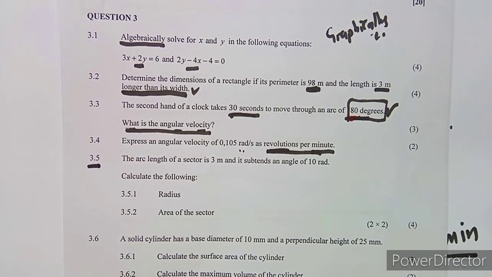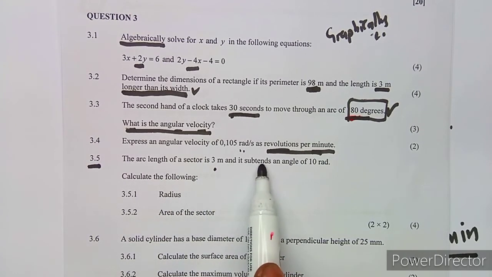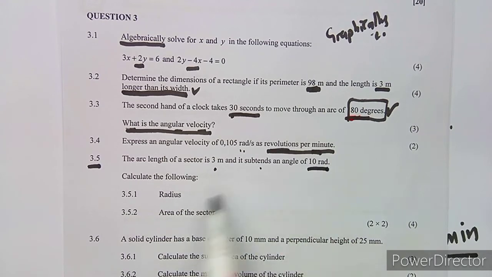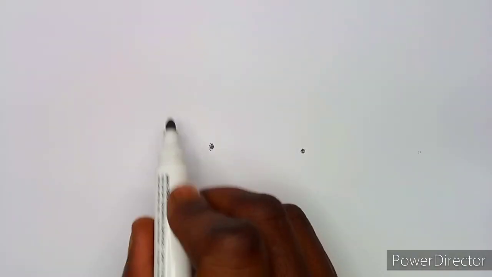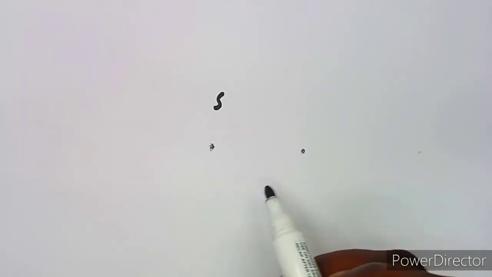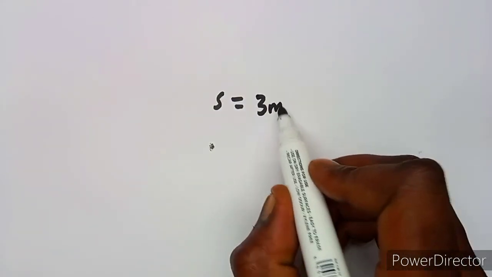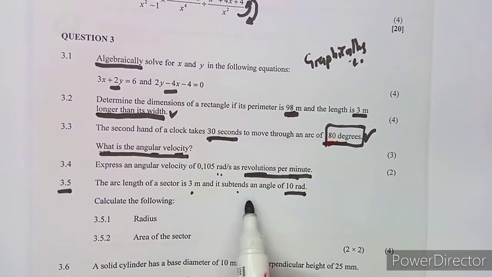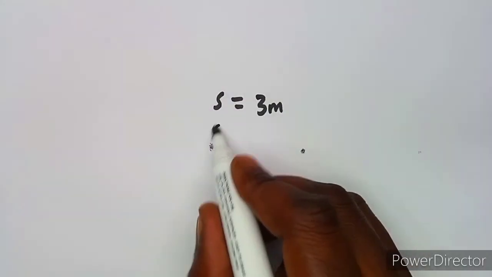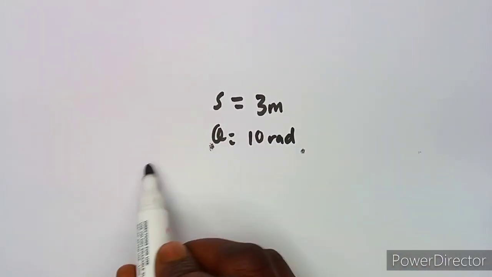On 3.5 we are now given that the arc length of a sector is 3 meters and it subtends an angle of 10 rad. Calculate the radius. This information is enough for us to calculate the radius. Why? Because we are given the arc length, which is s, 3 meters in this case, and the angle which it subtends is 10 rad. So theta is equal to 10 rad. This is 3.5.